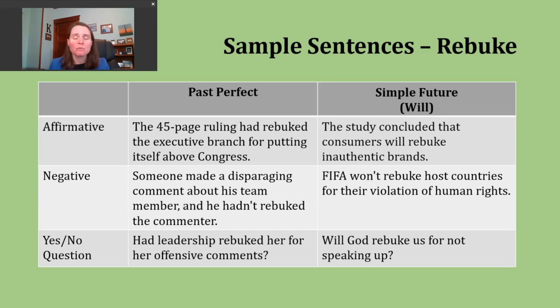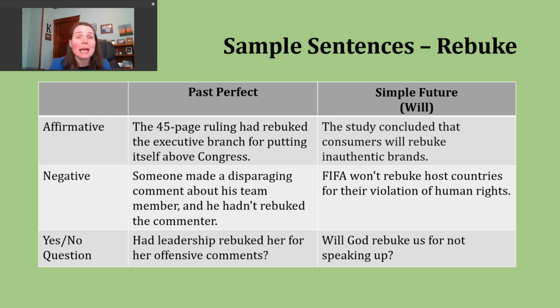So first, we have someone saying something rather negative, and someone assumed another person would speak up on behalf to kind of defend the person, and they hadn't, and that is what led to their disagreement.